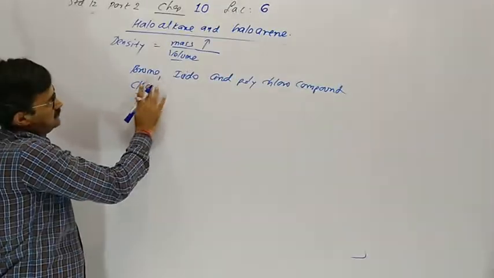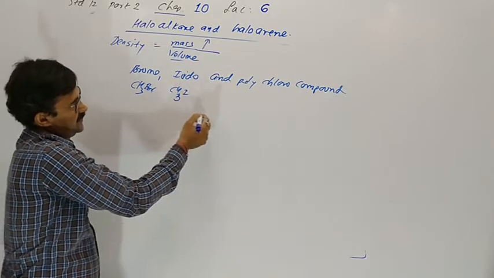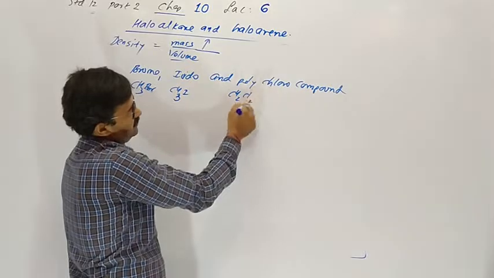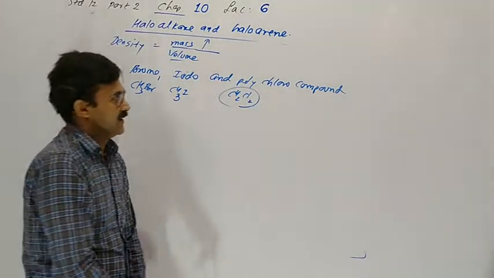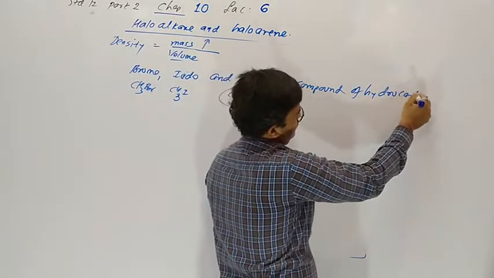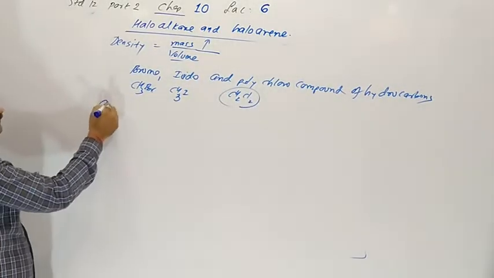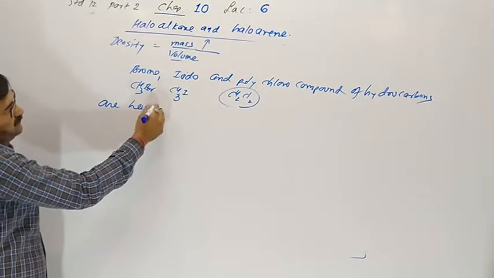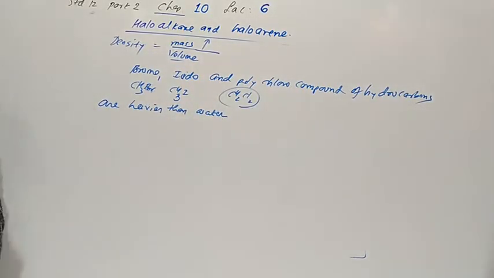Bromo, not chloro, bromoalkane, iodoalkane and polychloro, not monochloro, compounds of hydrocarbon are dense, heavier than water. Dense means more density than water.